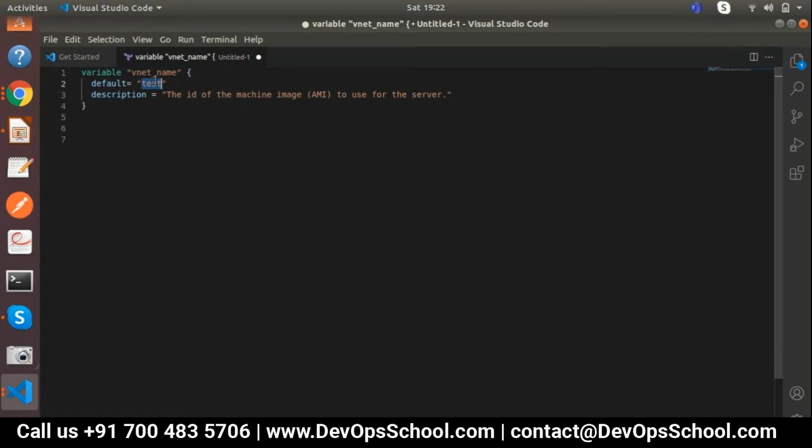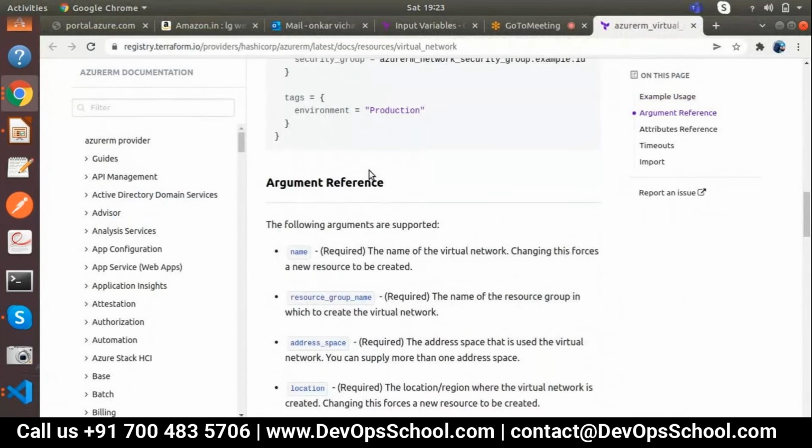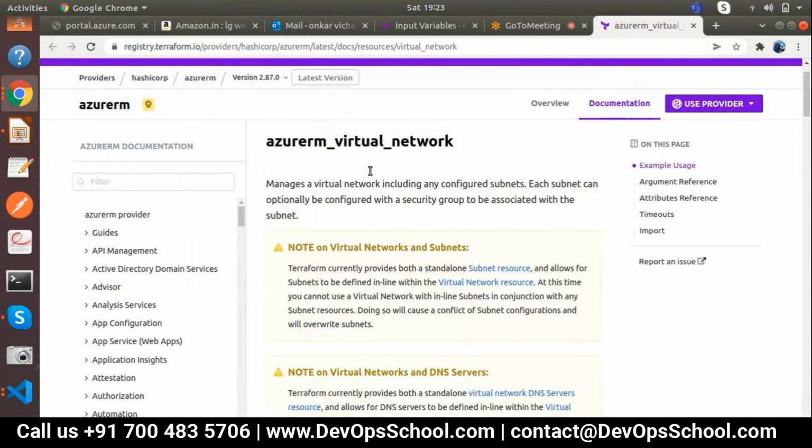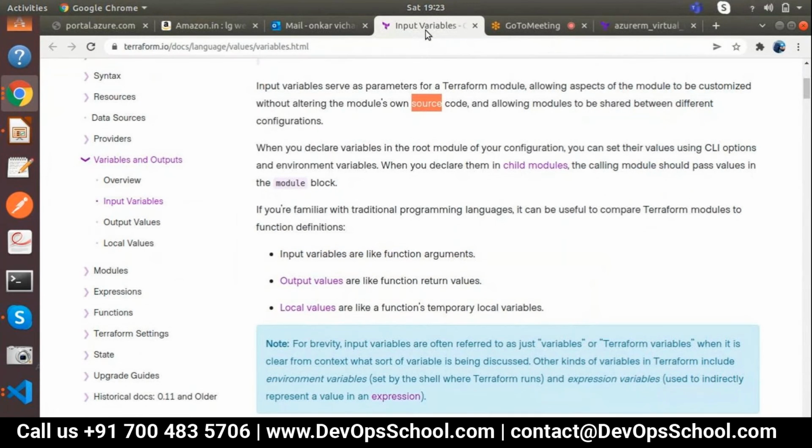Suppose he wants to know why this change is needed, that I'll also tell you. Suppose today we provided the code for the development environment. In future he wants to go ahead with production using the same code, because, as I mentioned, Terraform has the capability to reuse that code, right? From the development code you can use it for production as well as staging. So there might be naming conventions we need to strictly follow for development and production, that I can add over here. Those things we can quickly and easily add with the variable file. That's why the hard coded values are also okay. You get my point? Make sense? Yes, sure.